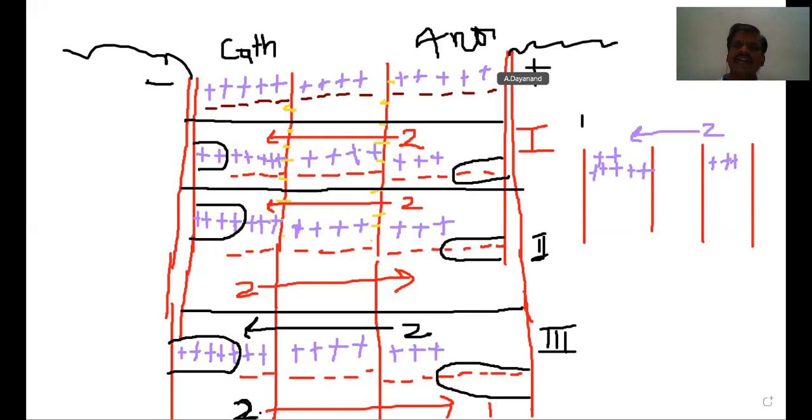Okay, now coming to the anions part. The anions move towards the anode. Let us assume 3 had moved towards this electrode. Therefore, when 3 have moved, 2 will be there here. And here how many will be there?